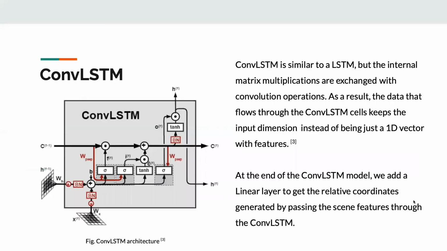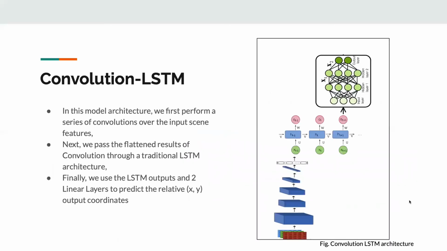The ConvLSTM model is similar to an LSTM model, except that all the matrix operations inside an LSTM cell are replaced with convolution operations. The convolution plus LSTM model first passes the input image through a convolutional neural network, and then passes the flattened representation through an LSTM, and uses this output to predict X and Y coordinates.